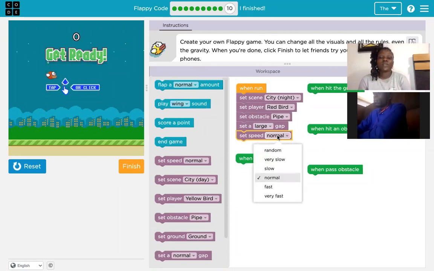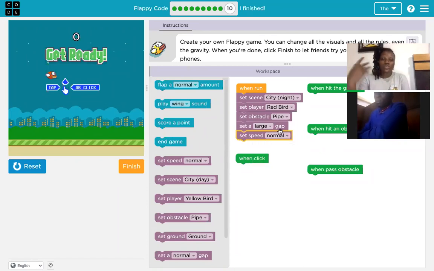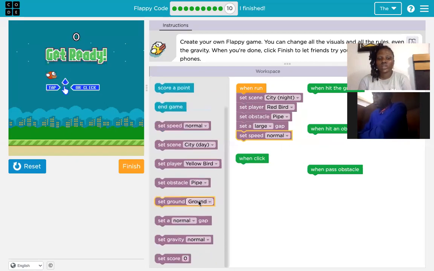You know, in some games there's slow, there's difficult, there's normal, right? So we want to set the speed to normal. As we continue in the game, you can decide to increase the speed.